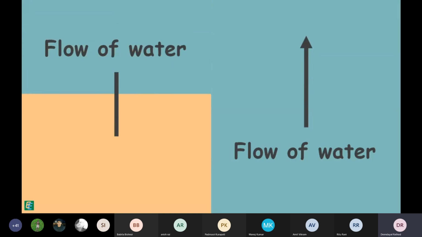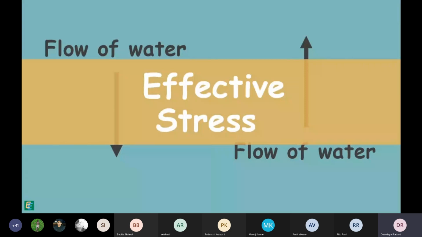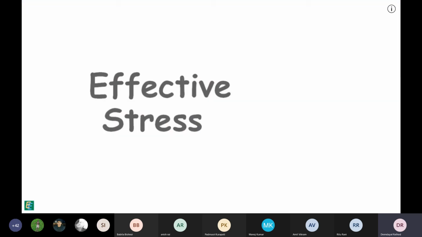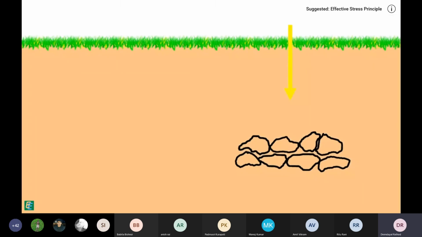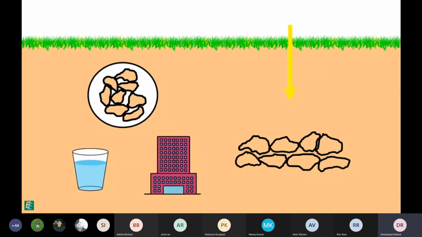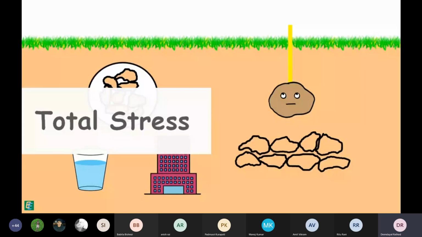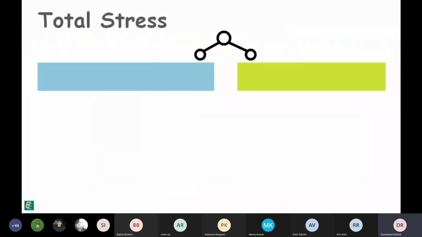When water flows in the vertical direction, it has direct impact on effective stress acting on the soil particles. And what is effective stress? Soil particles in a soil mass are burdened by the weight of everything above them, which includes the weight of all the soil particles above them, weight of water, and weight of any structure if present above. And because of this weight, these particles experience stress, which we call total stress. This total stress is shared by two components in the soil mass.